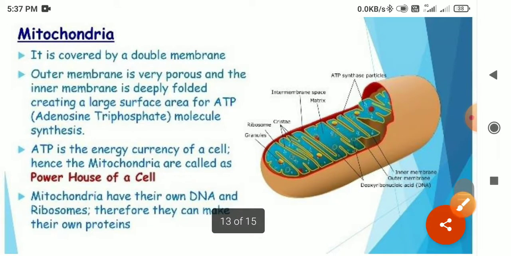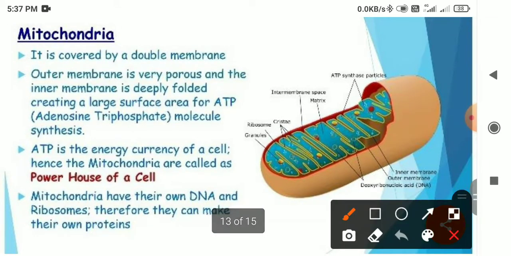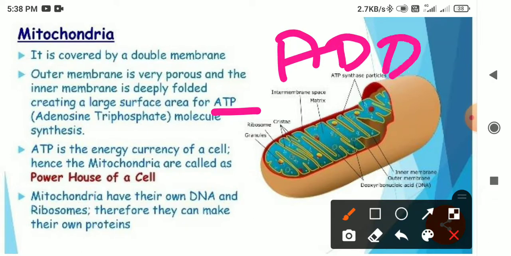Now here you can see the mitochondria. Basically whenever we talk about the mitochondria, we use only a single phrase, that is powerhouse of the cell. Powerhouse means it provides energy to the cell, energy in the form of ATP, okay, means adenosine triphosphate, which is converted further to ADP, means adenosine diphosphate.